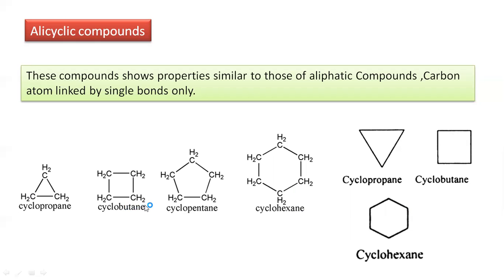Homocyclic is a branch group of the ring compounds. Cyclopentane and cyclohexane are also examples of alicyclic compounds. Here you can see the bond line structures for cyclopropane and cyclobutane. So this is about alicyclic compounds, which are a class of homocyclic compounds.